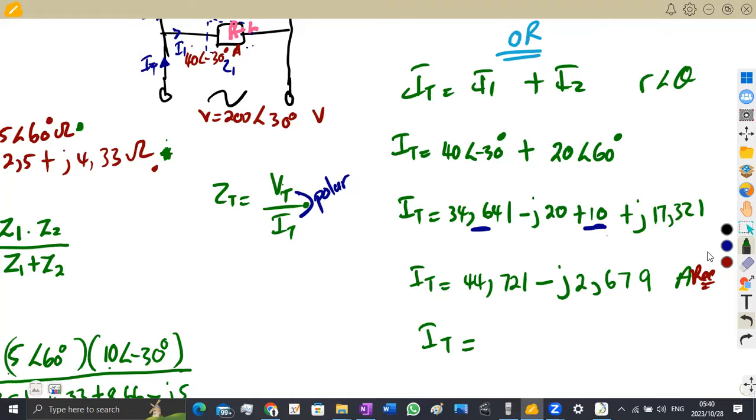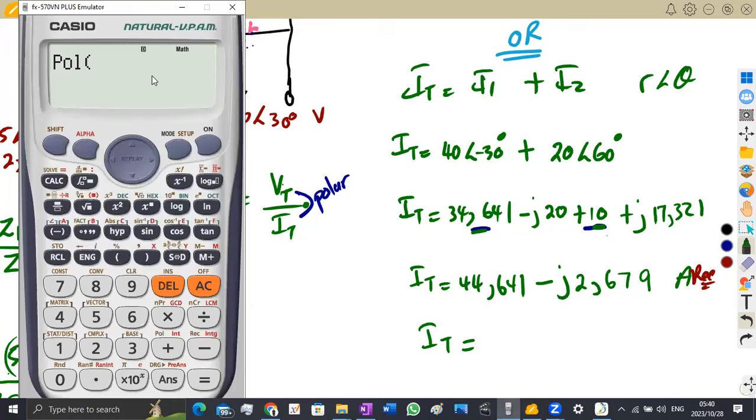I'm surprised, why is this now giving me another value? I mixed up my writing up here. If we add this one and this one, it's 44.641. Okay, so I was wondering what was happening with my answers. So that is 44.641.